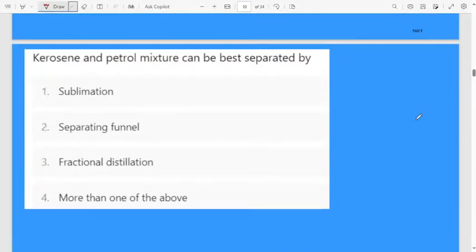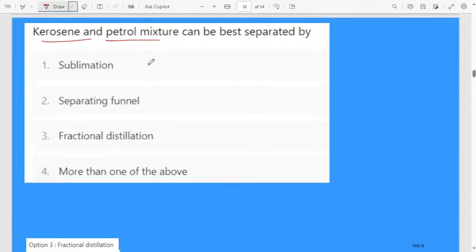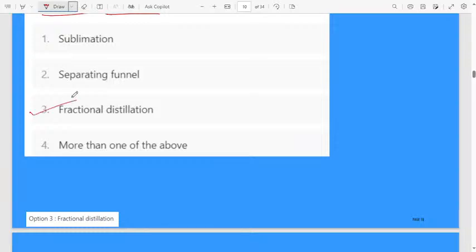This topic is easy already. I told you chemicals in our daily life will be easy. The questions are related to all chemistry questions. Still, soap, detergent, everything is there, that I will discuss in the next class. Okay. Kerosene and petrol mixture can be best separated by which process? First option is sublimation, second one is separating funnel, third option is fractional distillation, fourth one is more than one of the above. The correct answer is fractional distillation.